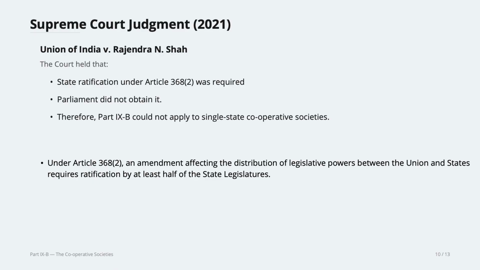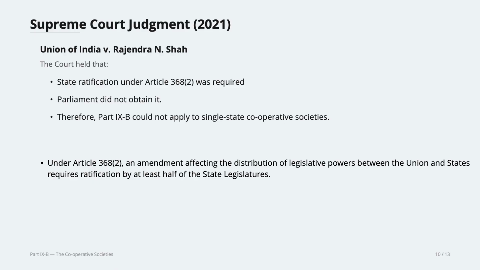Now, under Article 368, in order for you to amend the Indian Constitution, if the amendment affects the state, not the union, the state, okay? If the amendment affects the state, or if it affects the legislative powers between the union and the state, it requires the ratification by at least half of the state legislatures. For example, cooperative society is a state list, right? And it does affect the legislative power because it is the state that holds the legislative power, meaning it has the power to make laws for their respective states.